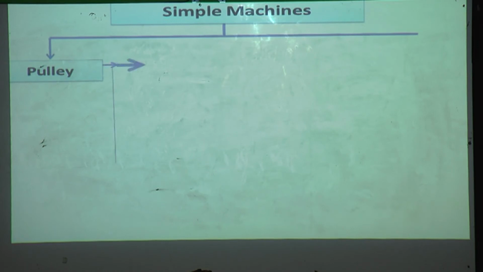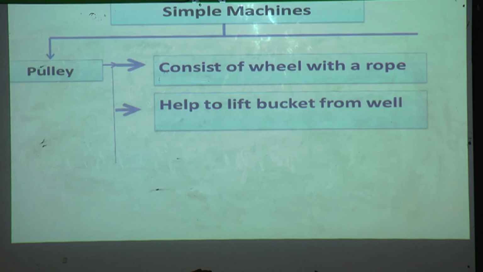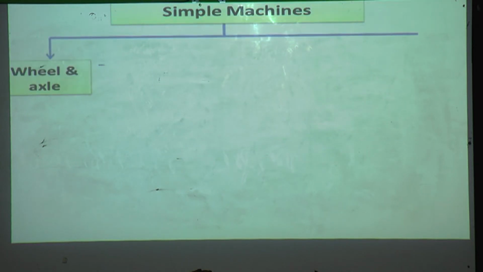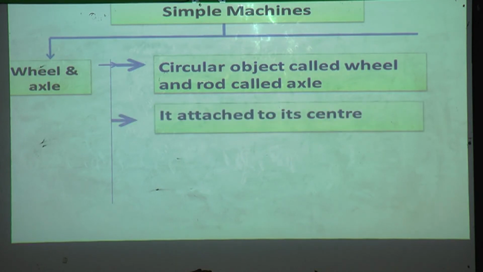Pulley. It consists of a wheel with a rope. It helps to lift a bucket from a well. It also helps to lift heavy objects. Wheel and axle. It has a circular object called the wheel and a rod called the axle, attached to its center.